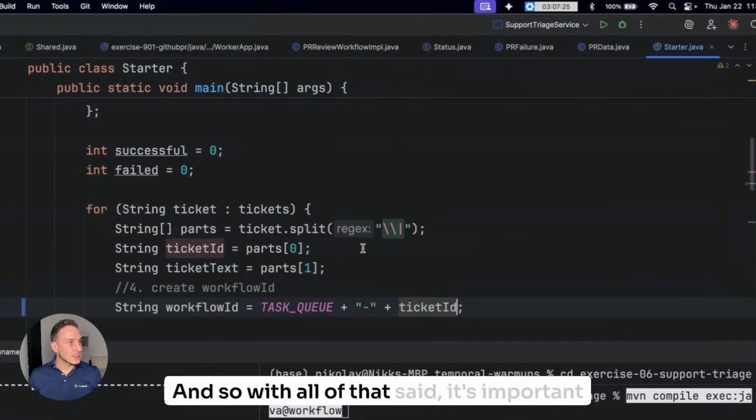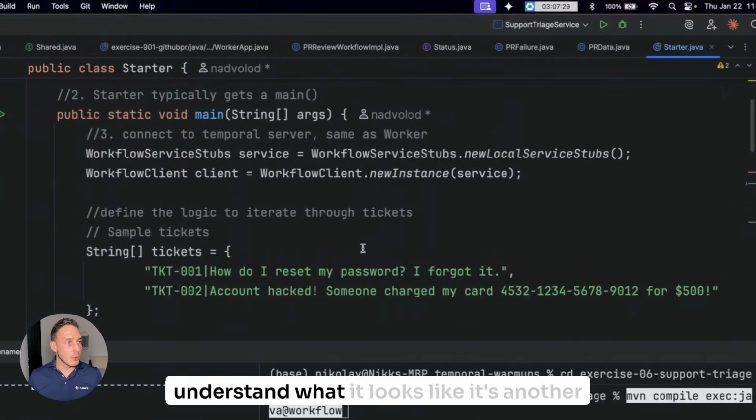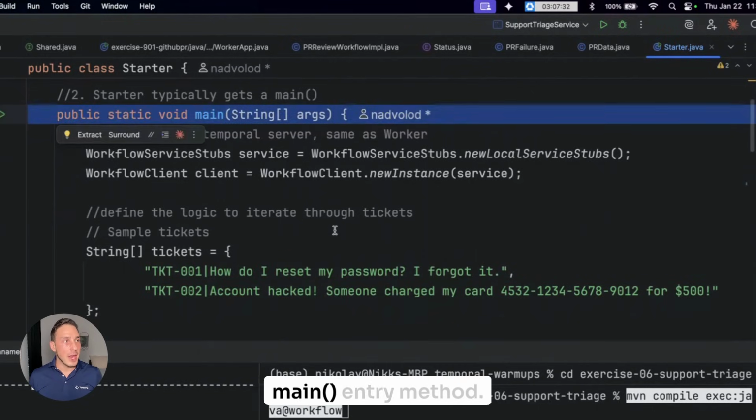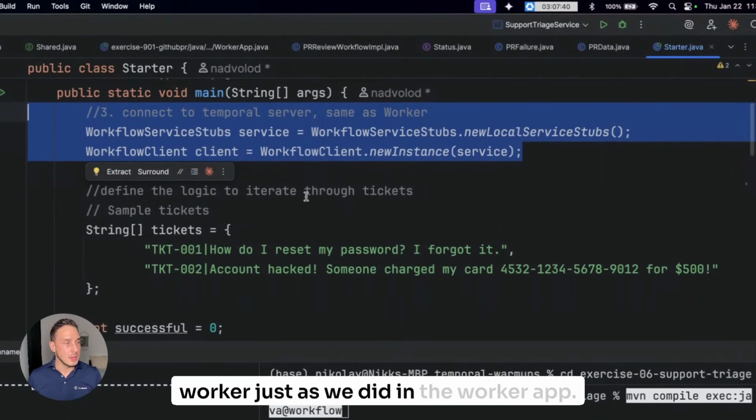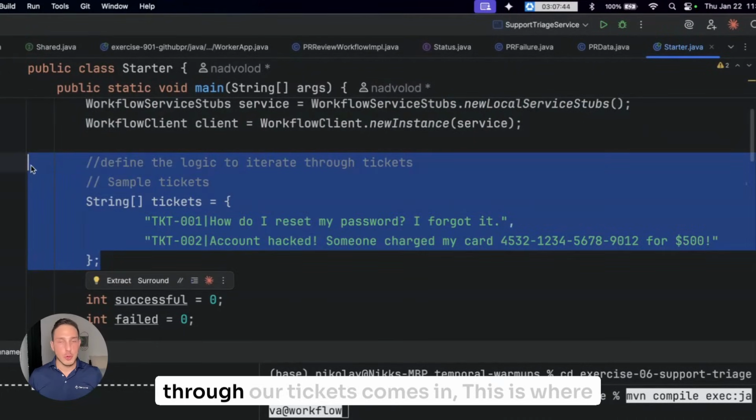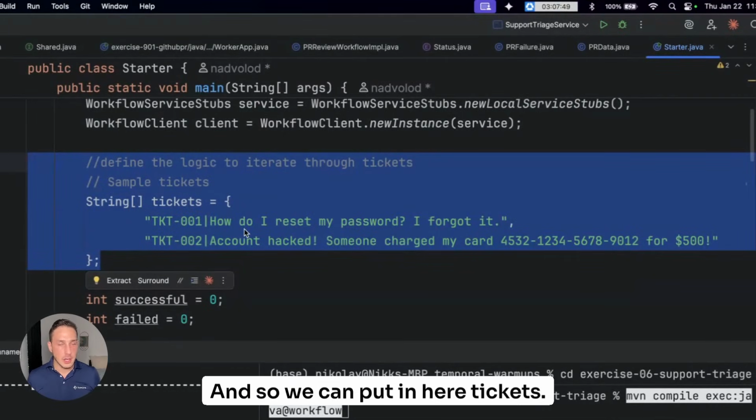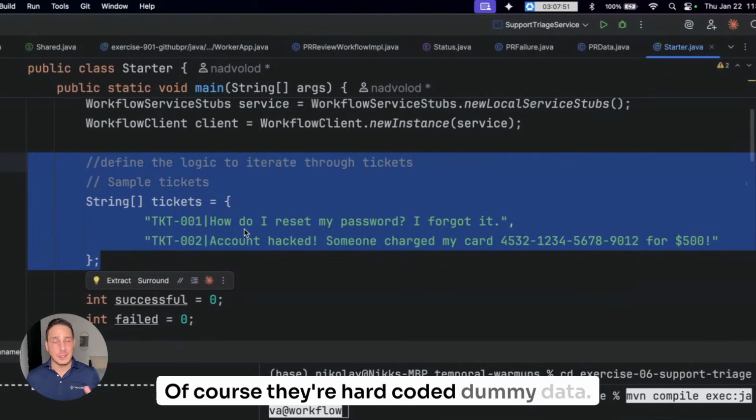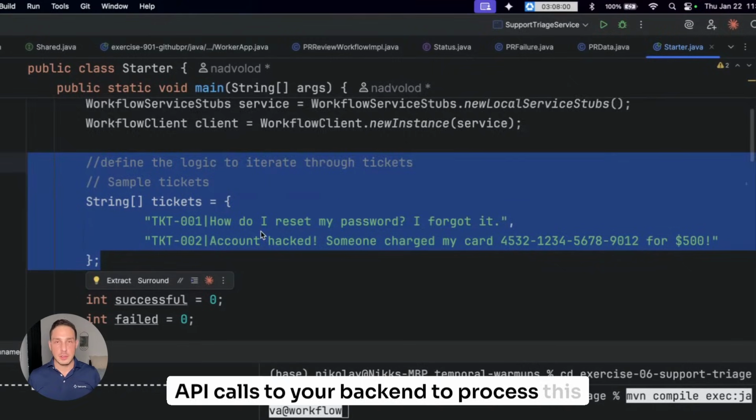And so with all of that said, it's important for us to visit the starter and to understand what it looks like. It's another main entry method. Again, connecting to the Temporal server and worker, just as we did in the worker app. But here is where the logic to iterate through our tickets comes in. This is where everything starts. And so we can put in here tickets. Of course, they're hard-coded dummy data. In a real-world system, you'll create real API calls to your backend to process this queue of tickets.